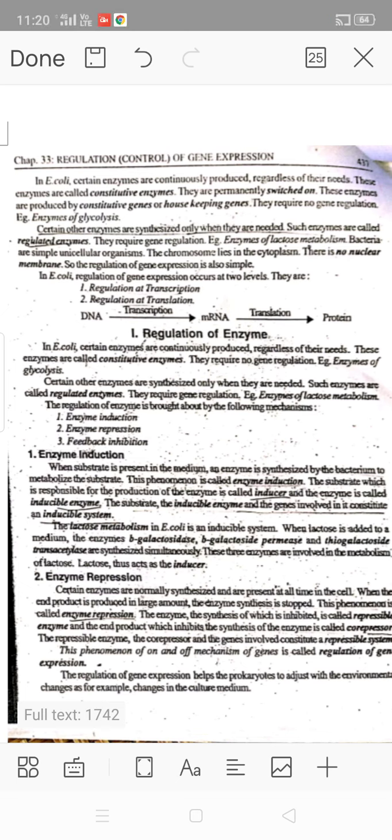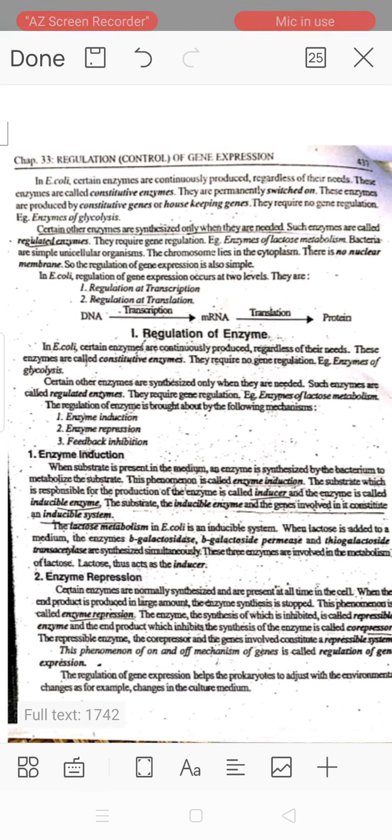Certain other enzymes are synthesized only when they are needed. Such enzymes are called regulated enzymes. They require gene regulation. Example, enzymes of lactose metabolism.